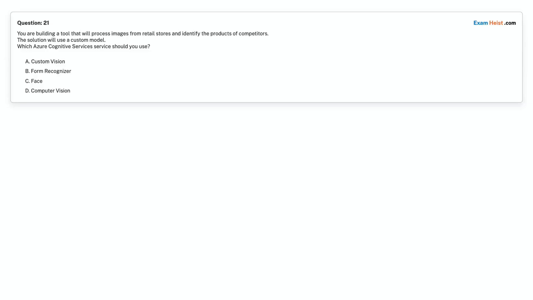Question 21. You are building a tool that will process images from retail stores and identify the products of competitors. The solution will use a custom model. Which Azure Cognitive Services service should you use? Option A, custom vision. Option B, form recognizer. Option C, face. Option D, computer vision. Choose the correct answer.